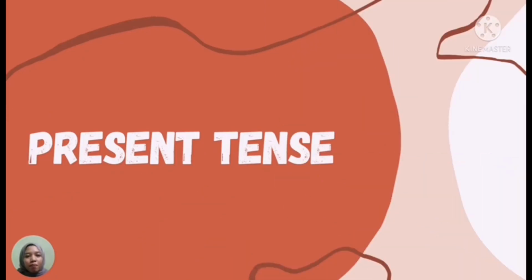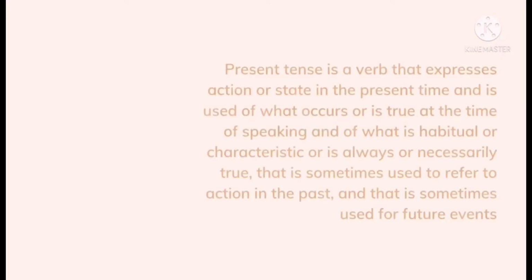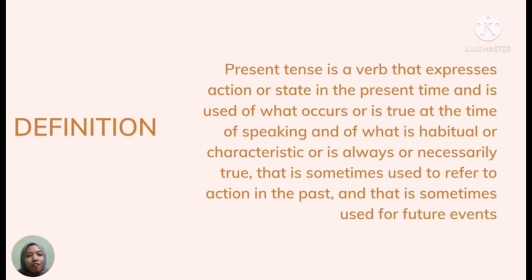I will explain about present tense. Present tense is a verb that expresses action or state in the present time, and it is used for what occurred or is true at the time of speaking, and for what is habitual or characteristic, or is always necessarily true. It is sometimes used to refer to action in the past, and sometimes used for future events.